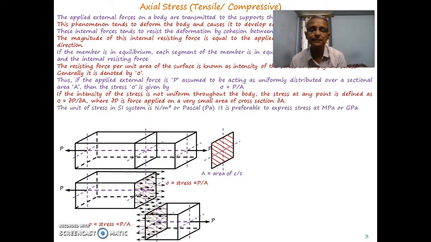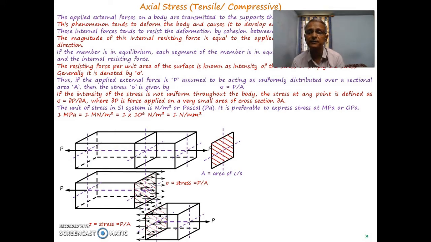In the SI system, the unit of stress is Newton per meter square, or Pascal, but in the analysis we will preferably be expressing stress in megapascal or gigapascal, where mega is 10 to the power 6.